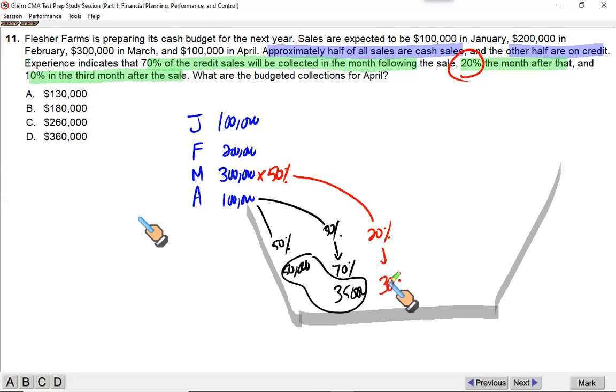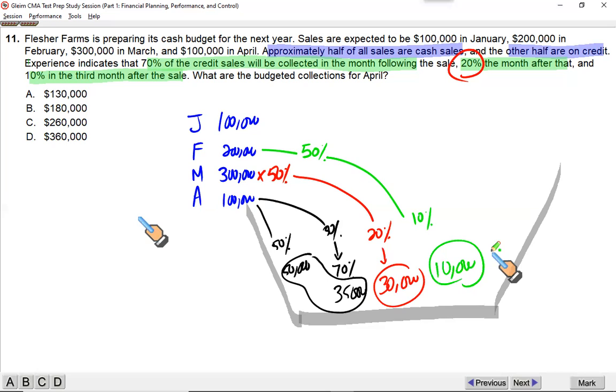These questions will give you a little trouble in the beginning, but as I said, practice will make you perfect. All right, one step back in Feb, 200,000, 50% is credit sale, out of which 70% is collected within Feb, 20% is collected in March. Now we will collect 10% of the credit sale. So 200,000, 50%, 10% gives you 10,000.